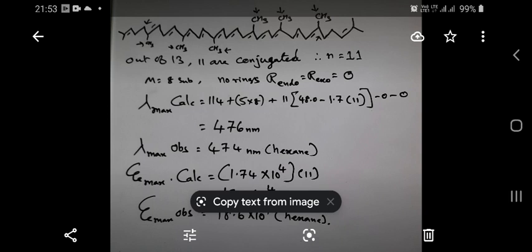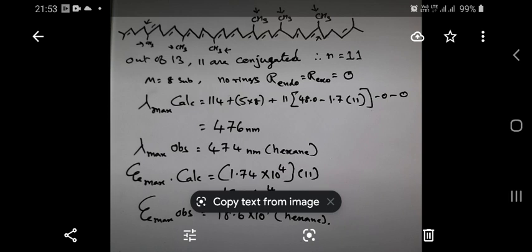So both sides, the extreme left and right, must be treated as alkyl substituents. The chromophore starts from carbon number 5 only. We have a methyl substituent at carbon number 5, extreme left, and the other part of the molecule is also treated as an alkyl substituent.